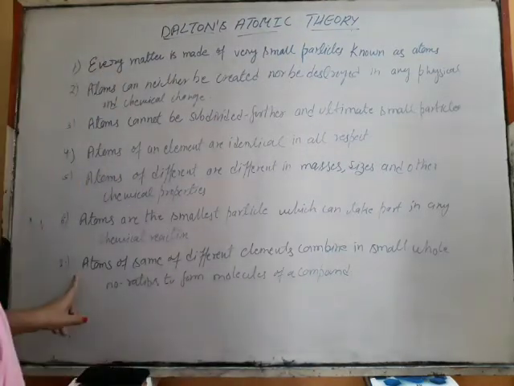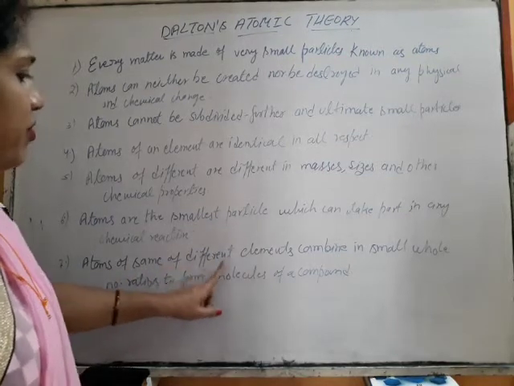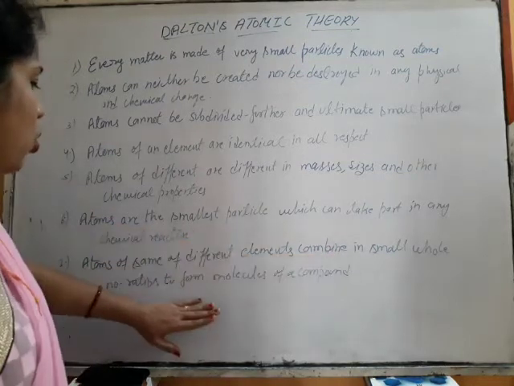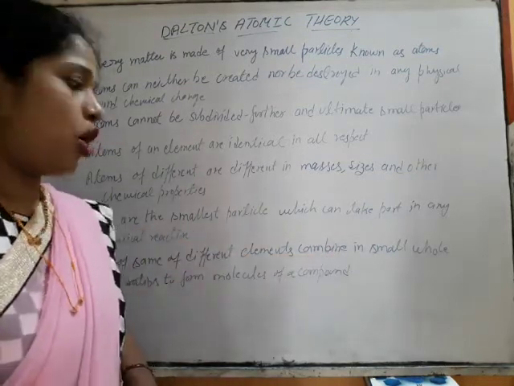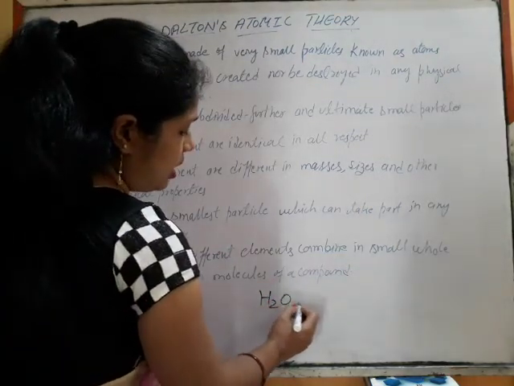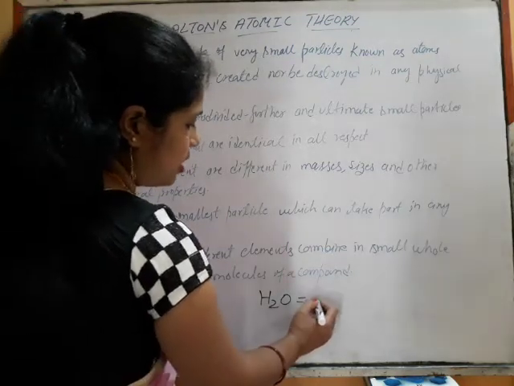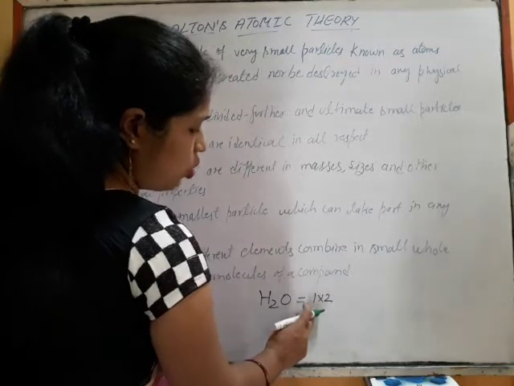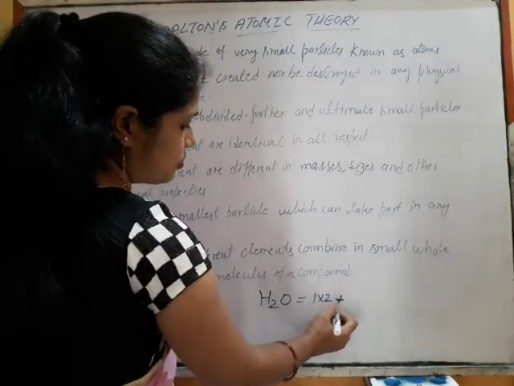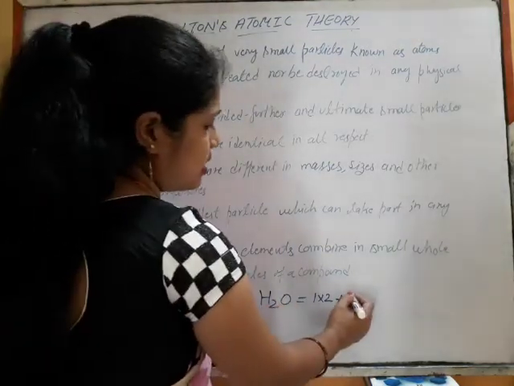Now the seventh point: atoms of the same or different elements combine in a small whole number ratio to form molecules of a compound. Like H2O: the atomic mass of hydrogen is 1, into 2 atoms, plus oxygen, whose atomic mass is 16.